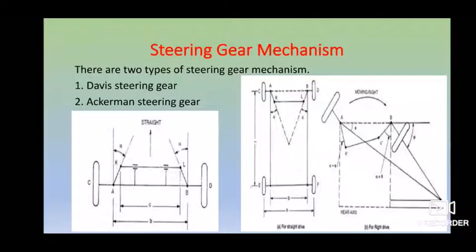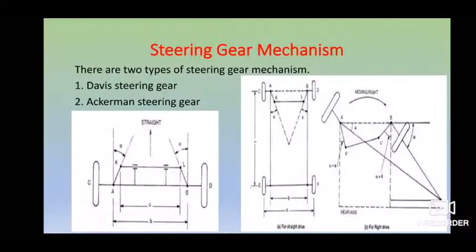The Davis steering mechanism has more sliding pairs, is not familiar, and is not commonly used in vehicles. The Ackermann steering mechanism is the most common one, used in all vehicles. We have gone through the reasons in your kinematics of machines earlier. Apart from the Davis, the Ackermann is the most important one, which has been asked in your exam about 4 to 5 times in previous years.